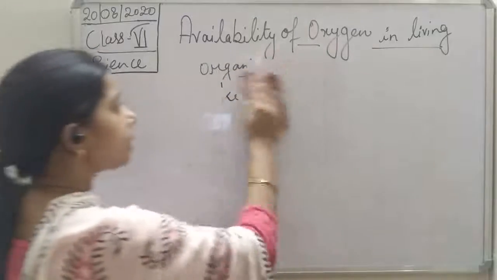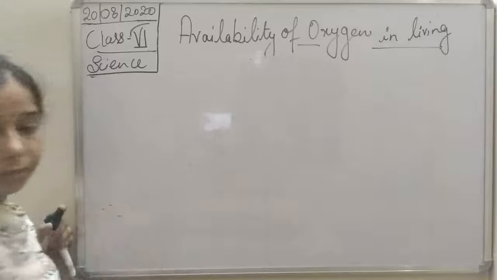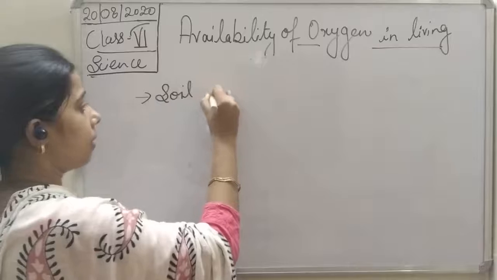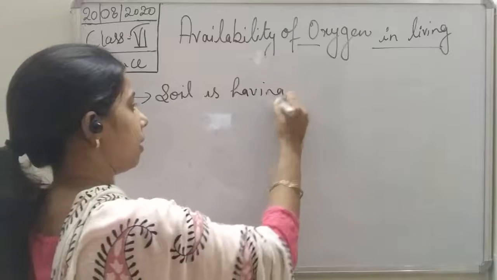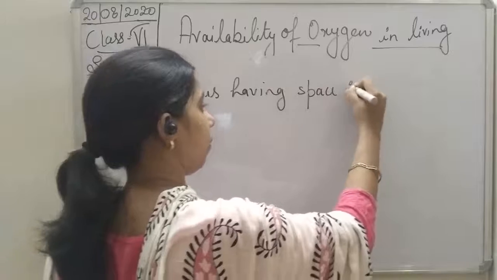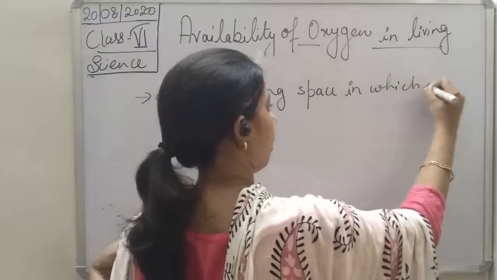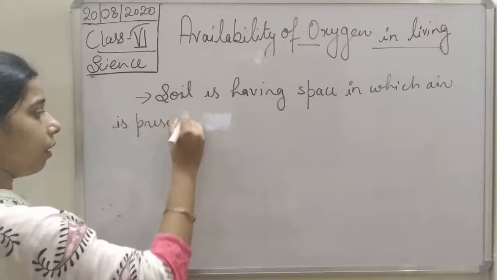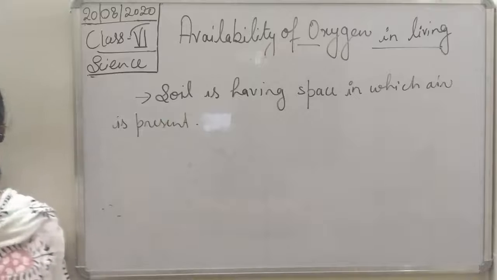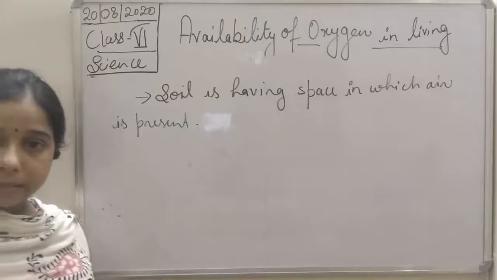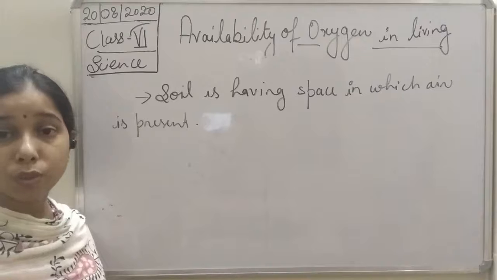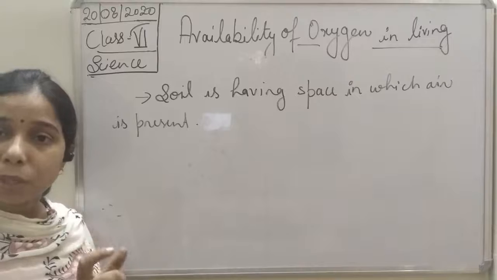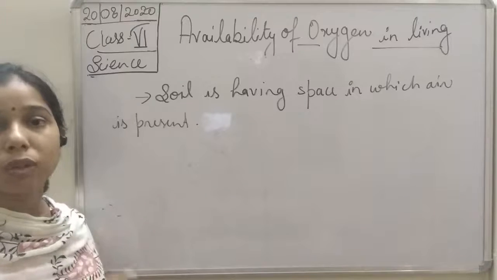Okay, so if soil has space in it, students, what does that mean? Soil has a space in which air is present. Okay, air is present in it means oxygen is present. So the living organisms which are present inside the soil, students, they take up the oxygen which is present in between the soil particles so that they can respire.